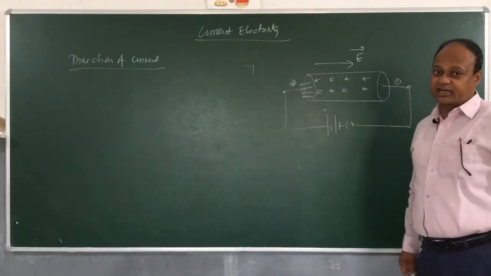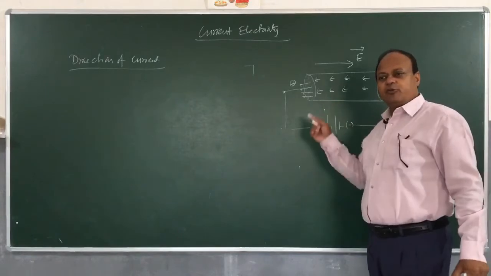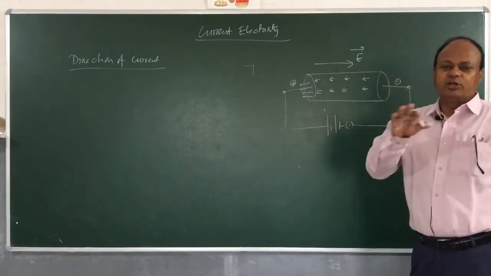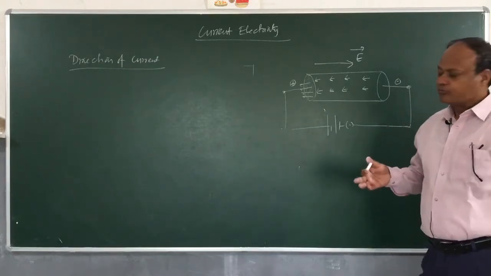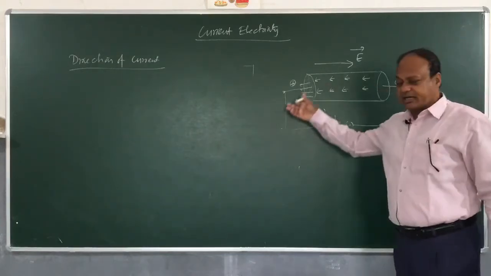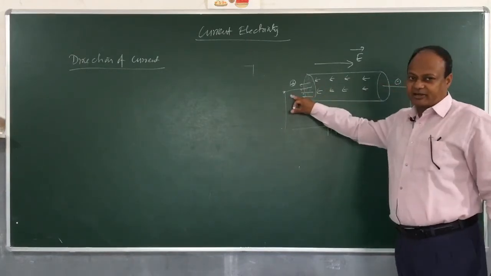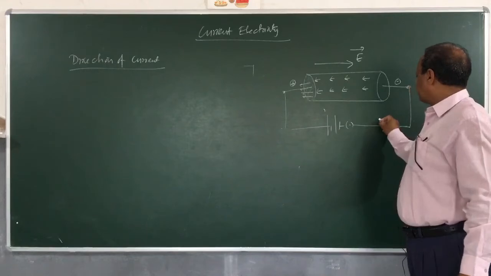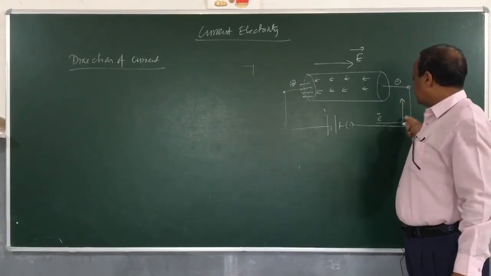Now what is the direction of the current? Actually children, electric current is constituted by the flow of electrons, because electrons only can move, not protons and other bound particles. So if you look at this diagram, then electrons will move from the negative to the positive terminal of the battery. So actually electrons are moving like this, from the negative into the positive terminal of a battery.